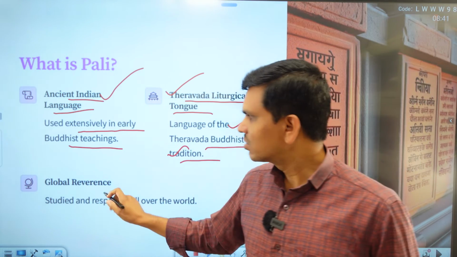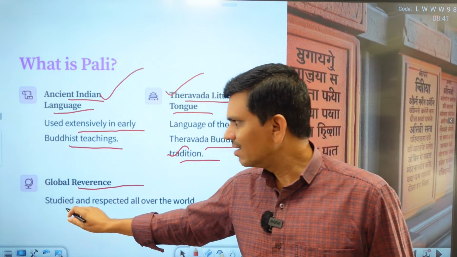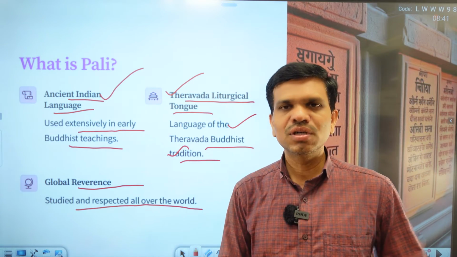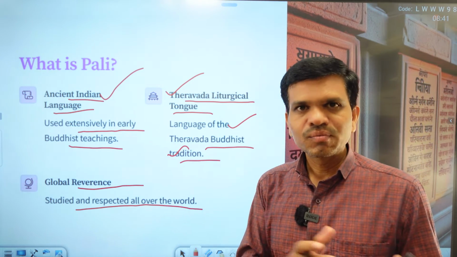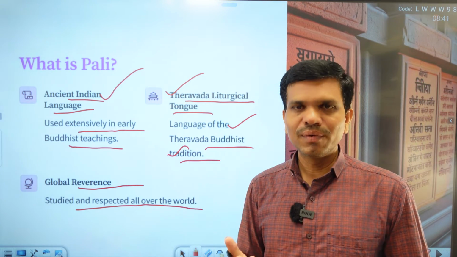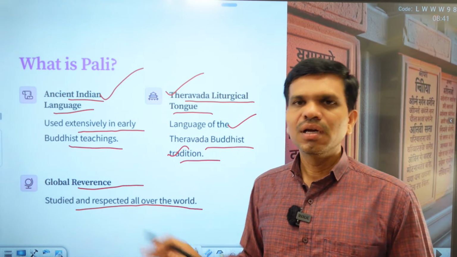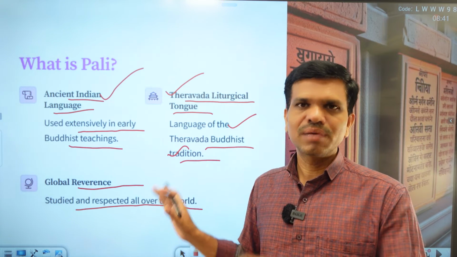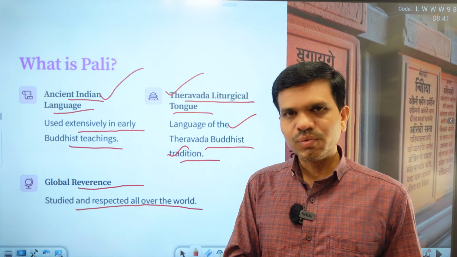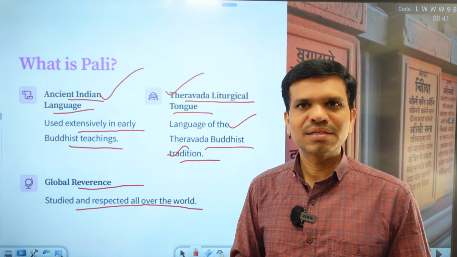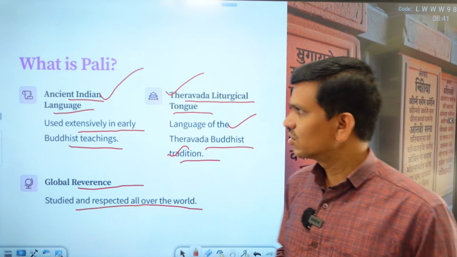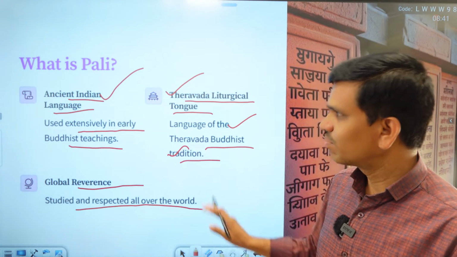Then we also have its global relevance. Pali is studied and respected all over the world. Pali is studied for its religion and for its linguistic study. At the global level, there are so many universities where the syllabus is prescribed based on Pali as a classical language, just as Sanskrit is prescribed as a classical language. In the same way, Pali is also studied in many universities. So this is the global relevance of Pali.